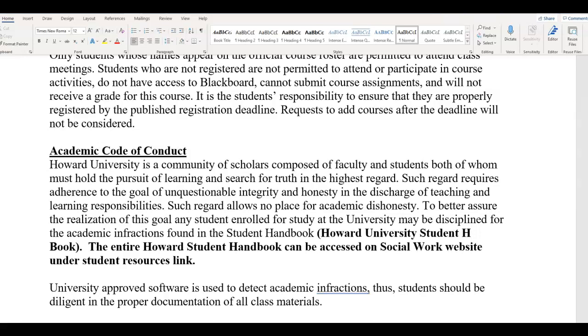So if you do not identify the source of your idea, or if you don't make it clear that the content you're writing or talking about in a discussion board is being informed by a particular chapter, book, or journal article, that is also considered plagiarism, and that is an integrity issue as well. So be mindful of that.